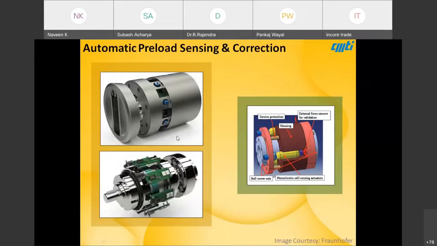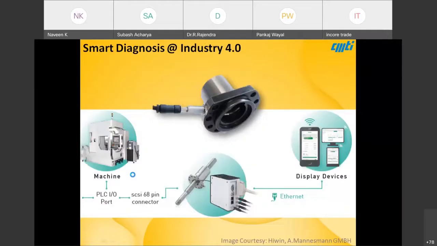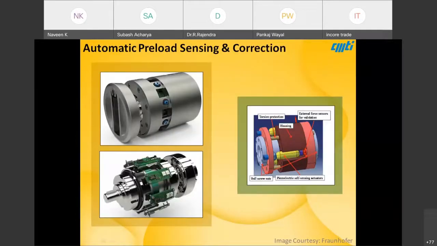The right one is piezo based actuation, where they continuously monitor and, through piezo actuators, actuate and adjust the preload. The left one is based on shape memory alloys. These are the new systems for real time preload measurement and adjustment.